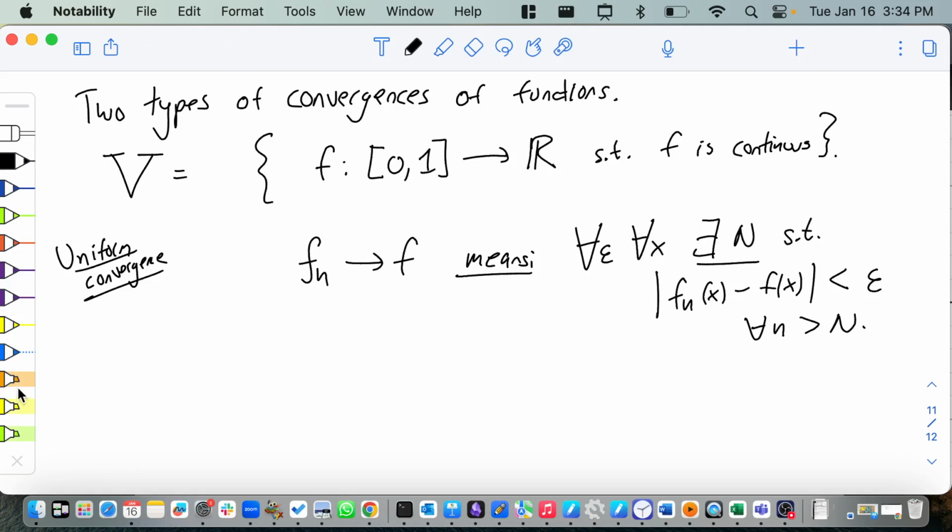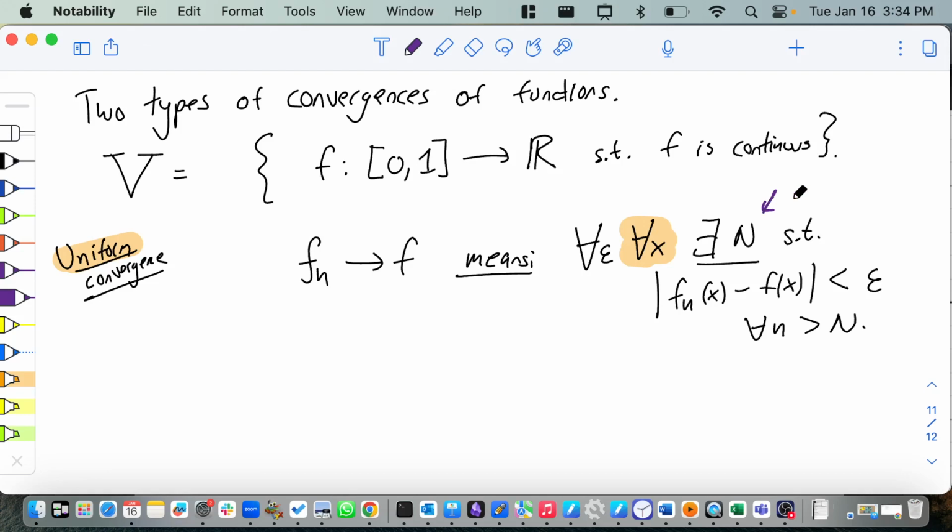And this is why it's called uniform; highlight uniform. It's called uniform because it works for every single x simultaneously. So one value of N covers you for every single possible value of x.